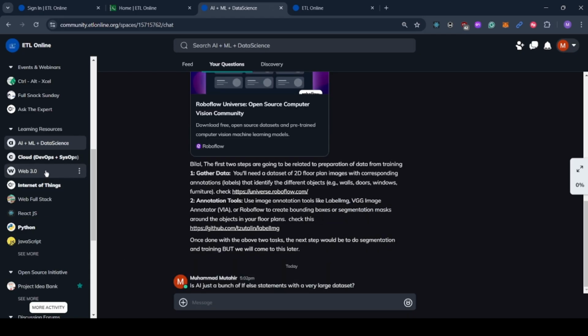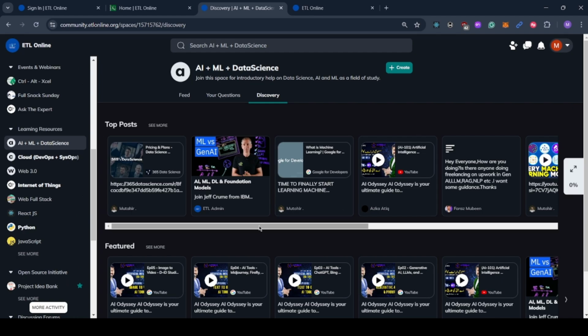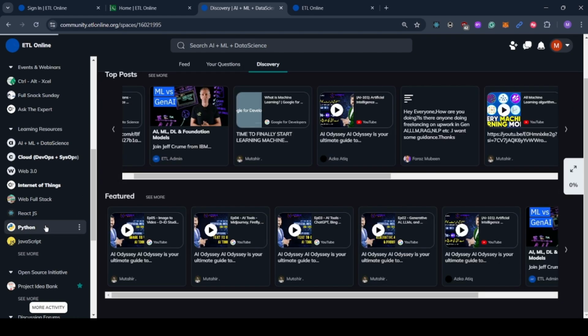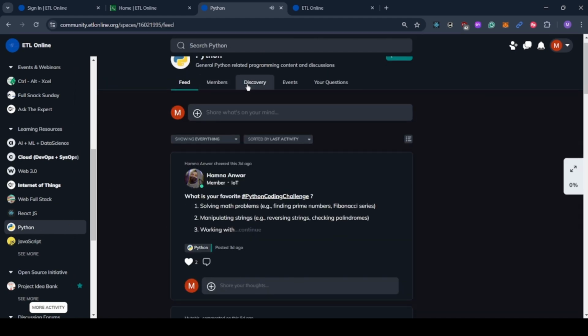Then we have a discovery section. All the top posts in AI and data science are featured. Same is the case with Python. If you're new to learning Python, you have a feed, the members, the discovery, and the events section.